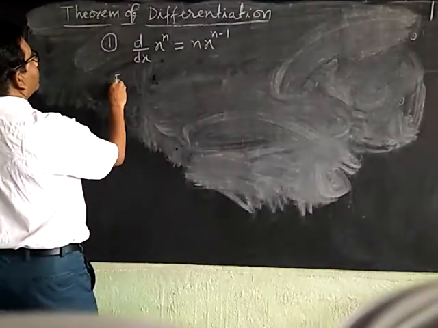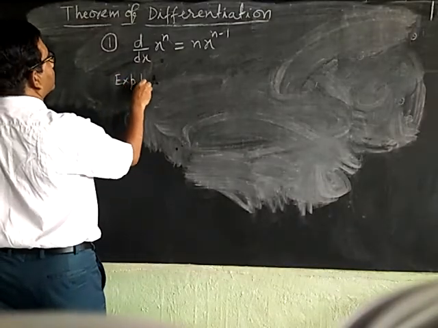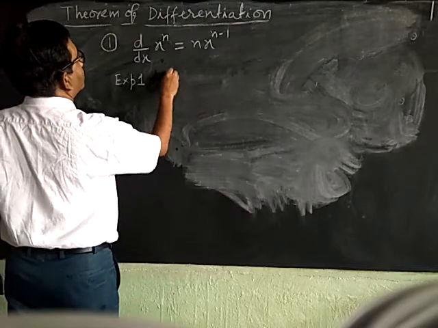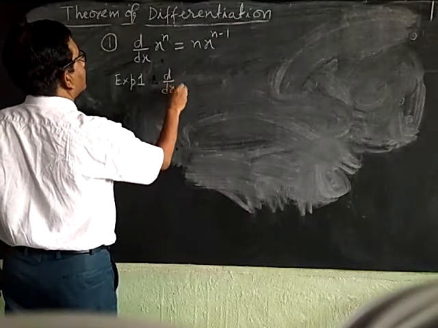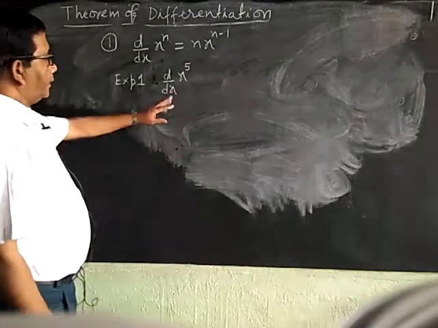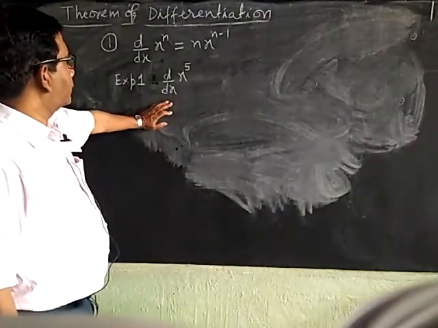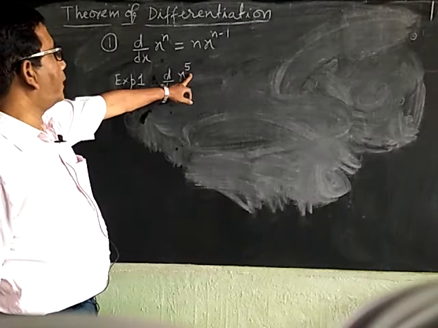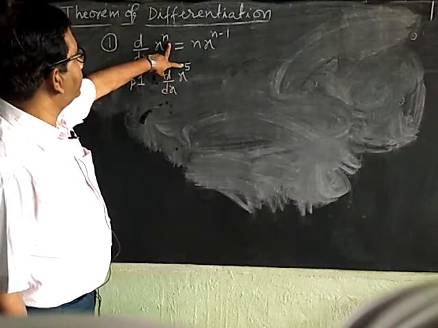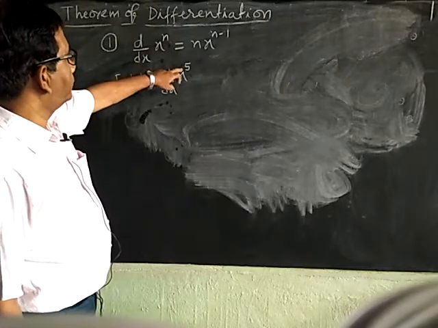Suppose we take example first. Find the value of d by dx of x power 5. What is the value of n here? The value of n is 5.